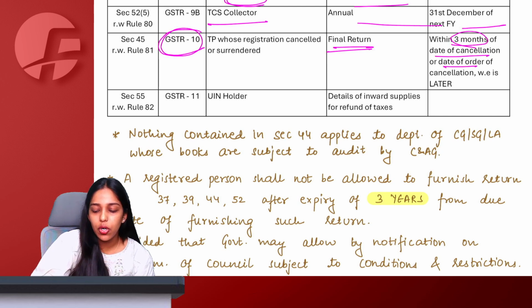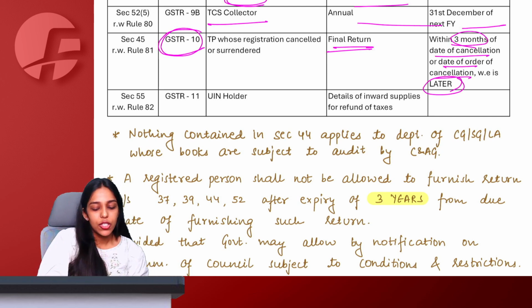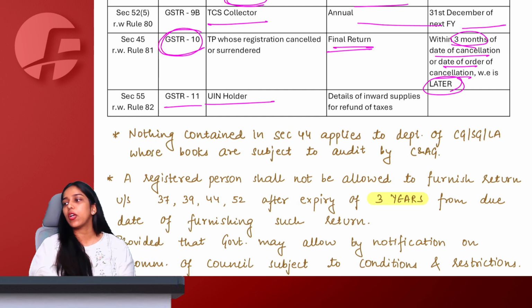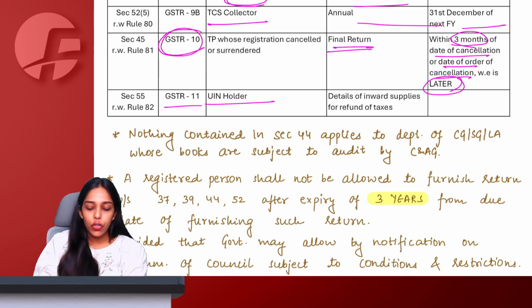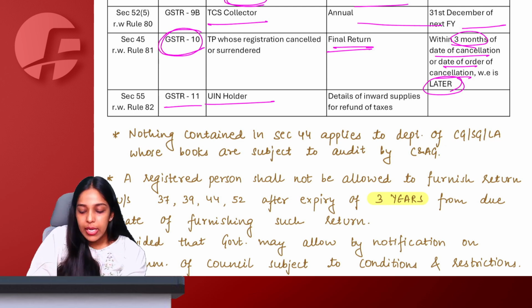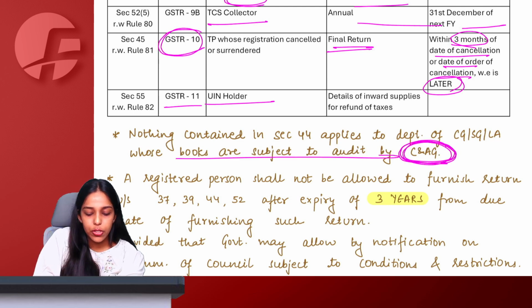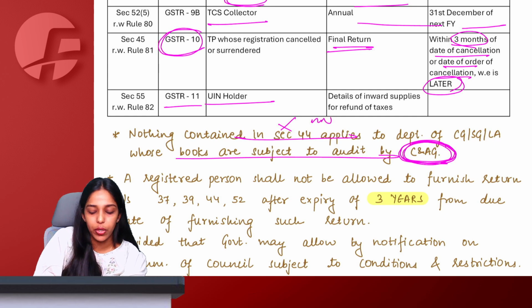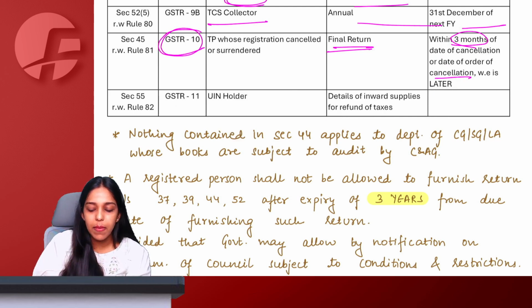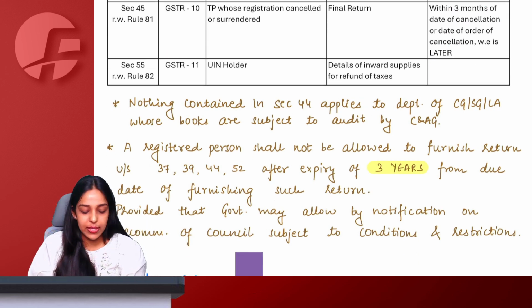3 months from cancellation or date of cancellation order, whichever is later. GSTR 11 for UIN people to take all the refunds, etc. If your books, etc., are maintained and audited by the Comptroller and Auditor General of India, then also you don't have to comply with section 44, which is annual return. So all these things are very, very simple, not that important for examination.